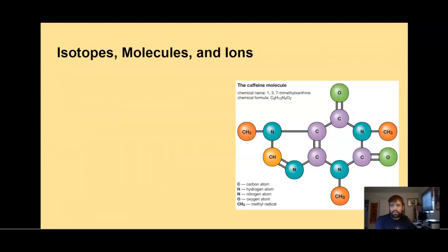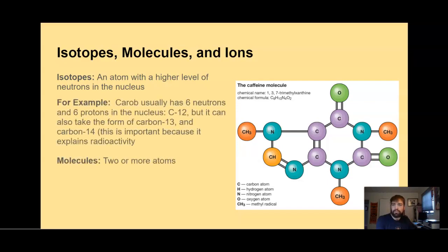All right, and then we have isotopes, molecules, and ions. Isotopes are an atom with a higher number of neutrons in the nucleus, and that's what causes radioactivity. For example, carbon usually has 6 neutrons and 6 protons in the nucleus, C-12, but it can also take the form of carbon-13 and carbon-14.